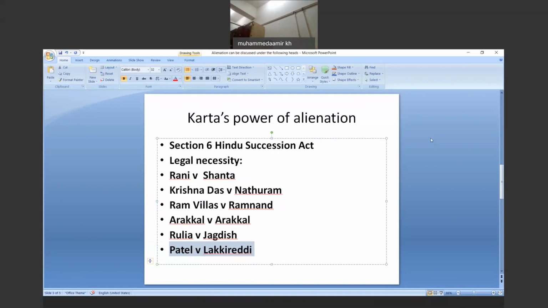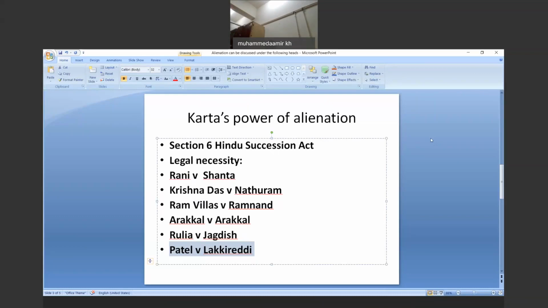Further, for the payments of debts, for the payments of government dues, these are the conditions which create a force of alienation under the heading of legal necessity. Also, whenever there is an issue of revenue or income tax, or for the performance of necessary ceremonies.